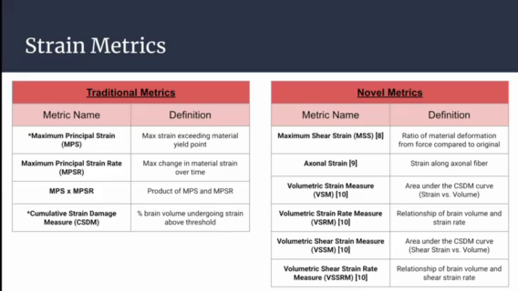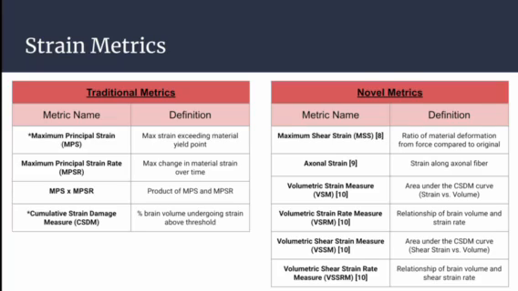throughout the brain. So focusing on metrics that are used in strain-based research, we range from maximum principal strain to strain rate to the product of these two to cumulative strain damage measure, with MPS and CSDM most commonly being reported together. Novel metrics range from maximum shear strain, which is shown to better correlate with sensitivity analysis and comparison